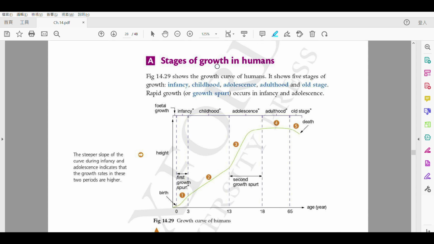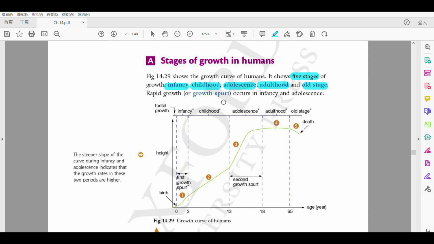So this is a growth curve, all right? And it is divided into different stages. There are in total 5 stages, okay? So try to say these words with me. First one, infancy. So that is when you're a baby. And then childhood, children, adolescence, teenager, adulthood, adult, and old stage when you become elderly.